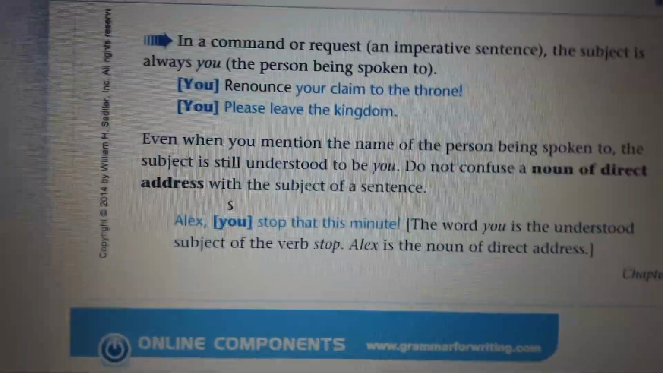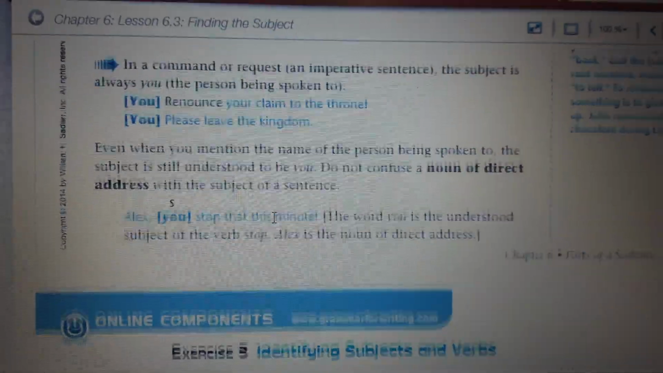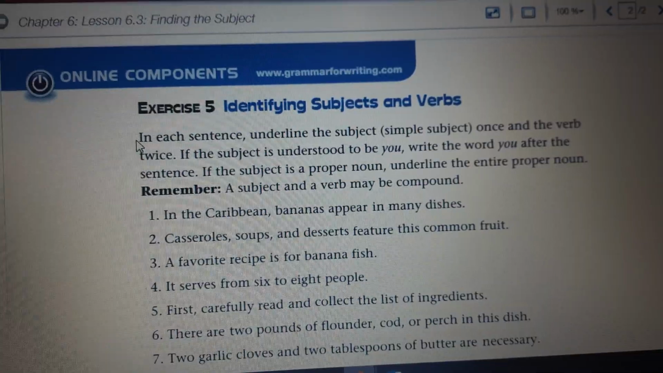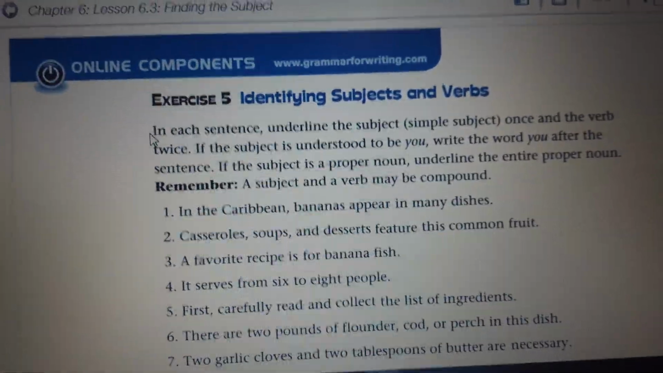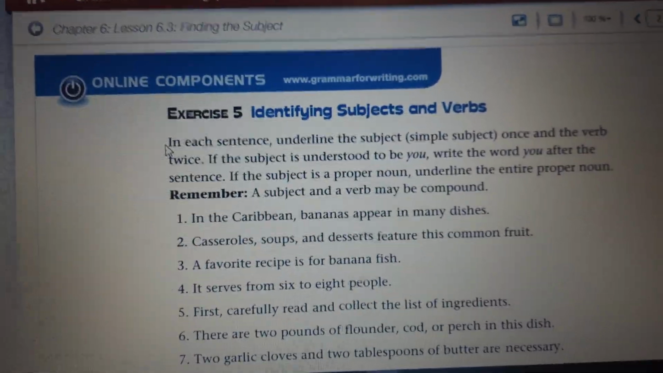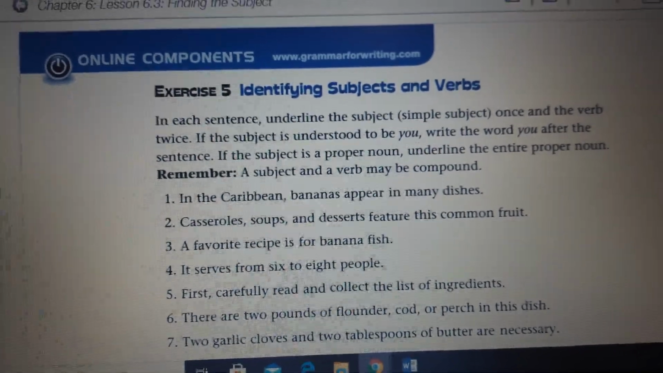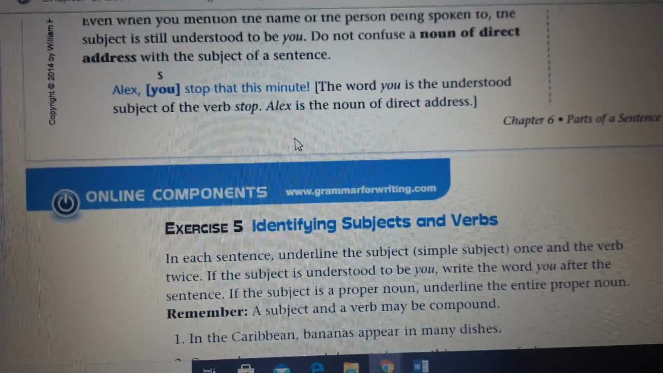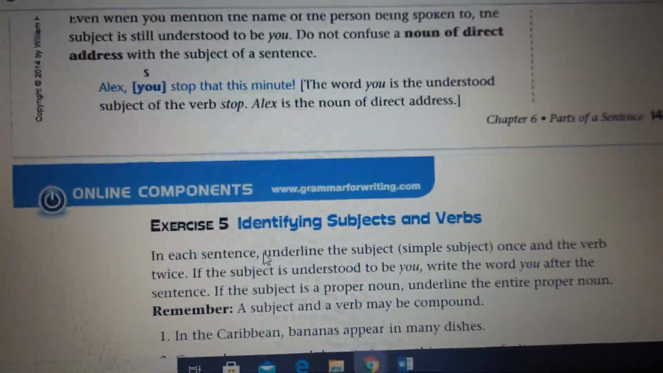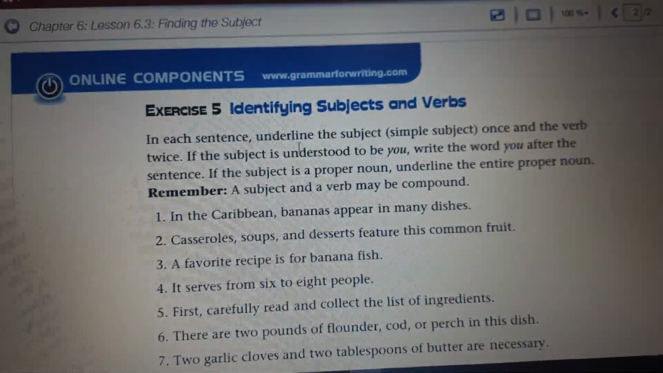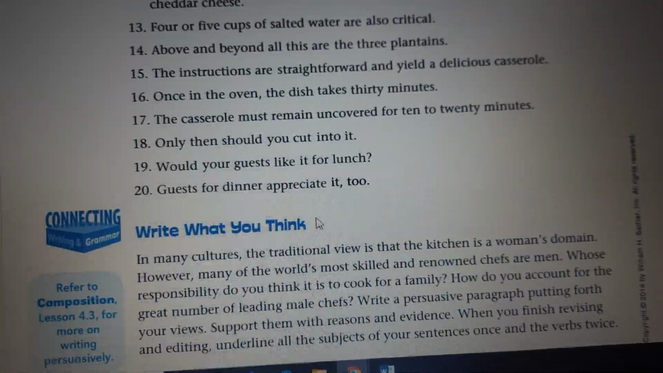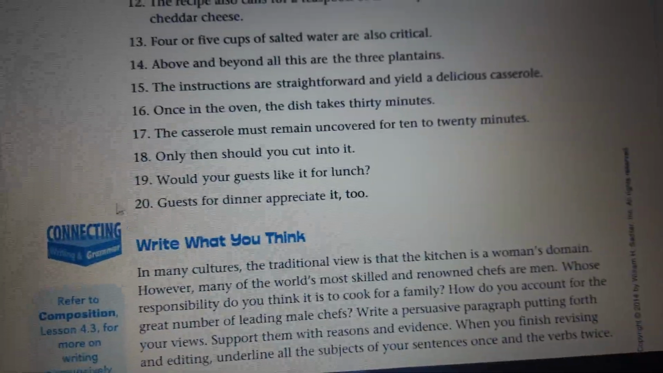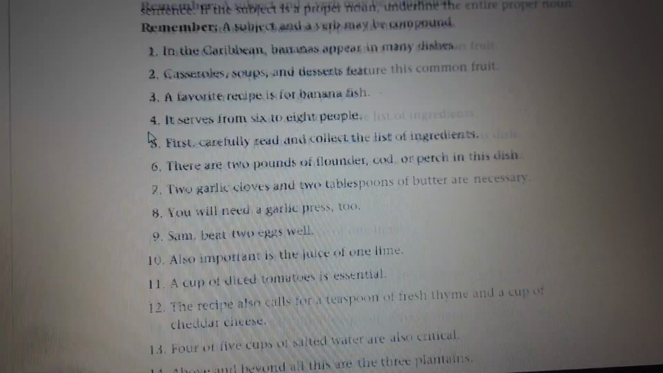Okay, so we're done today. I want you to answer exercise number 5. This is so easy. Identifying subjects and verbs, easy. And I know that you can do it the minute you finish this lesson, because it's easy, and I know that you're going to concentrate. We have just 20 sentences, but these are easy.